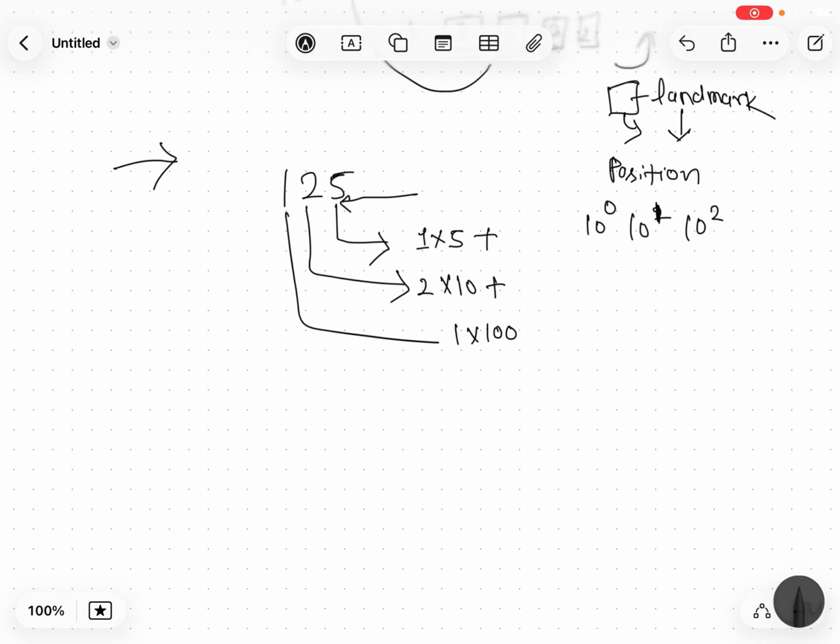And also the development of zero is very important in the evolution of the number system, because you can use zero at this position to represent none of your first landmark number, and also you can use zero in between to represent that there is no element of any power of 10. You can represent that by the use of zero. So this is another evolution in the history of the number system.